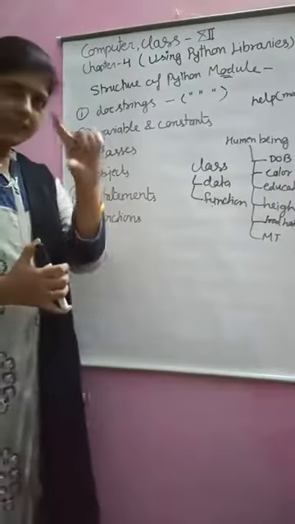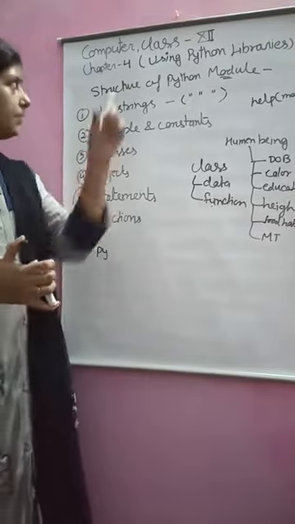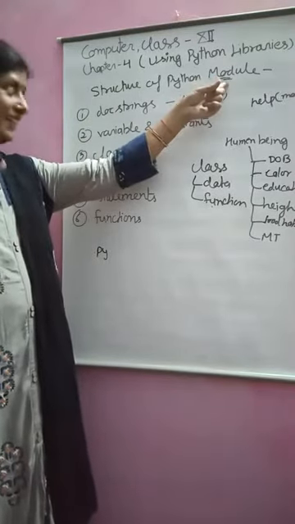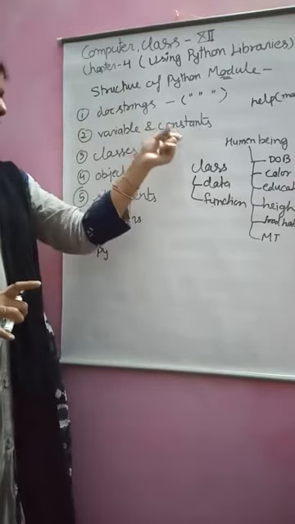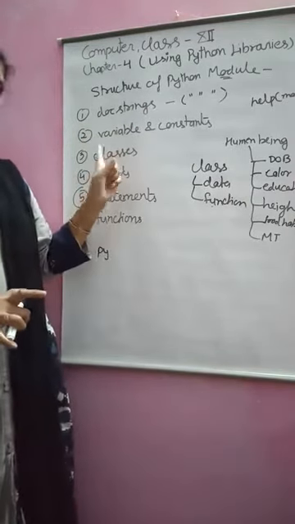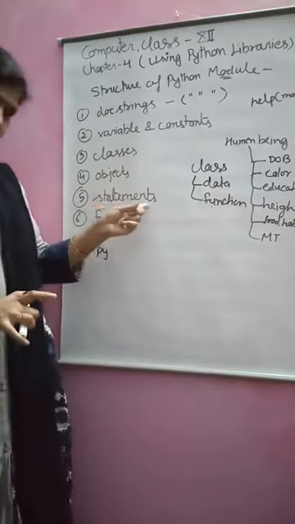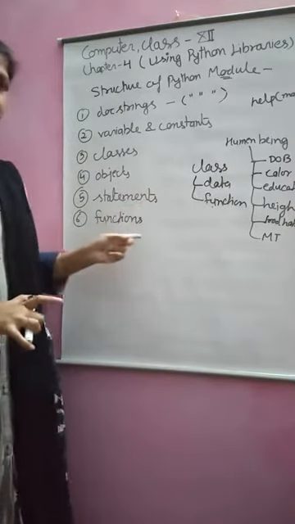So a function is a group of code which performs something. So a module can contain comments, variables and constants, classes, objects, lines of code or statements, and functions.